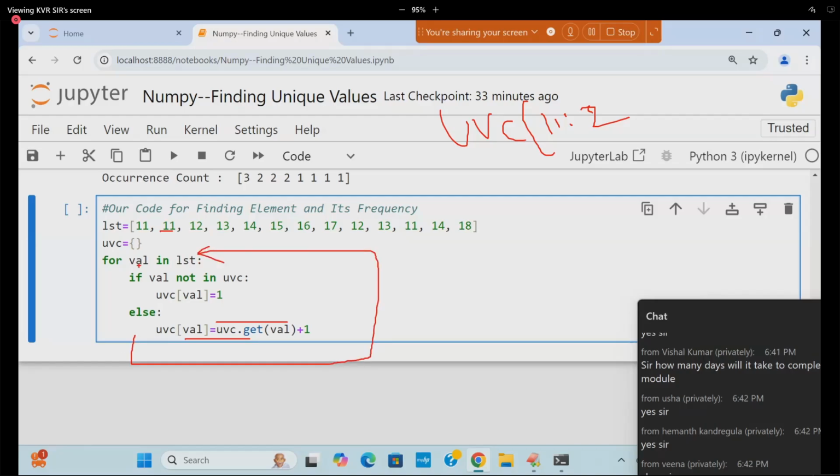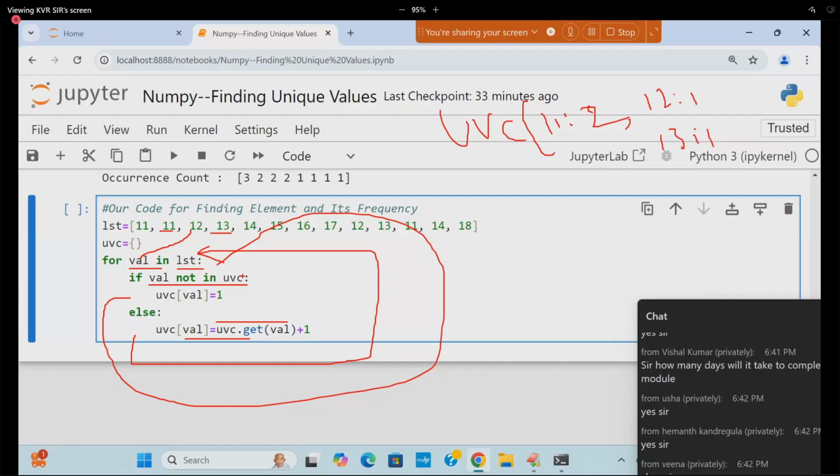What is coming next? 12. Is 12 in LST? 12 not in UVC is true. UVC of 12 is what? 1. Okay, nice. The else part will not execute. Go to the for loop. What is the next? 13. 13 not in UVC. Add 13 colon 1. Okay, next.